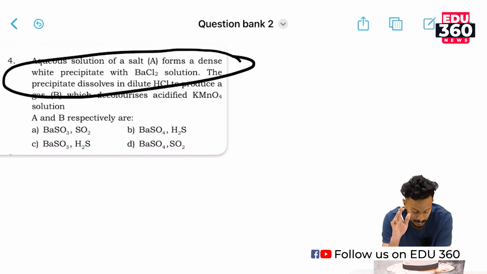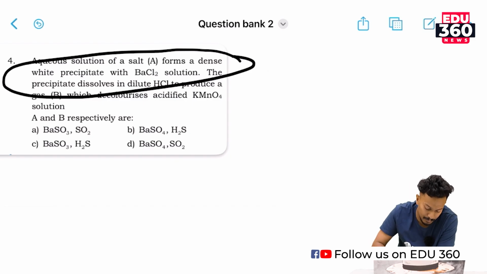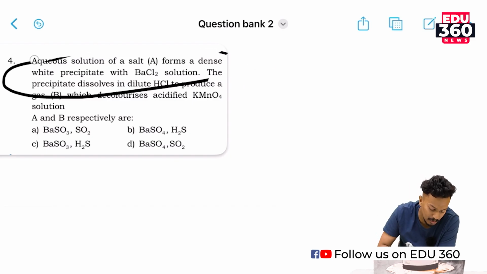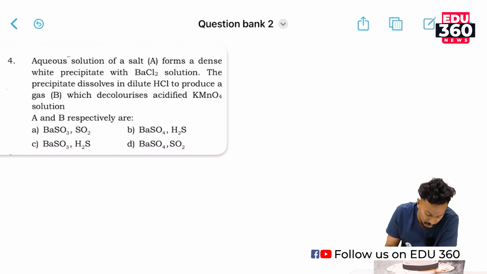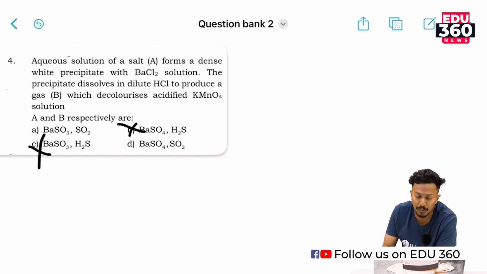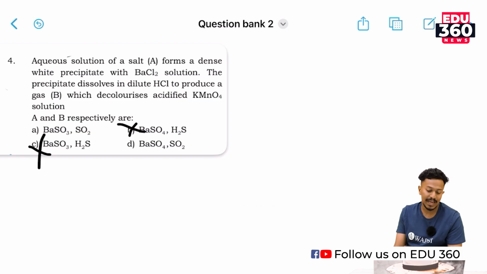So we could rule out the other two options. We are ruling out the possibility of H2S, so options B and C are removed. So we will move on to the first part. An aqueous solution of salt A forms a dense white precipitate with barium chloride solution.